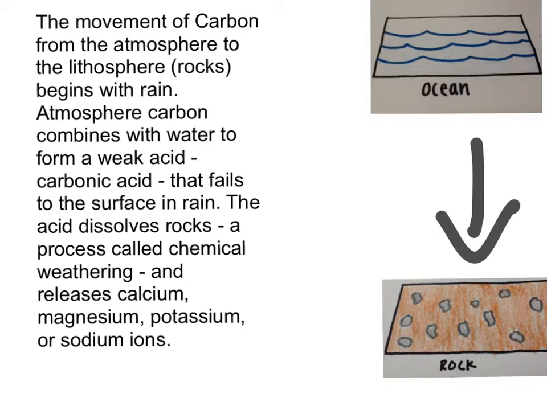Atmospheric carbon combines with water to form a weak acid, known as carbonic acid, that falls to the surface in rain. The acid dissolves rocks, a process called chemical weathering, and releases calcium, magnesium, potassium, or sodium ions.